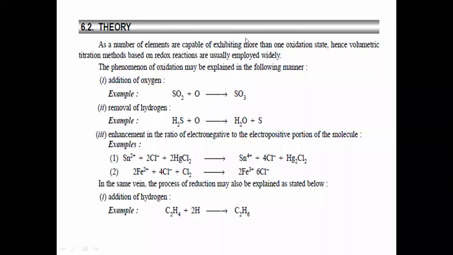Now, before we move towards the actual redox type of reaction, the phenomenon of oxidation. Oxidation means what actually? What is the meaning of the word oxidation? Now, you have already learned about these terms, we will just revise them. What is oxidation? It is nothing but the addition of oxygen. Now, in the case of sulfur dioxide, if there is addition of one nascent oxygen, the sulfur dioxide is converted into sulfur trioxide.